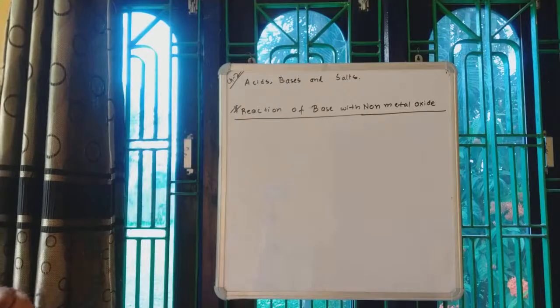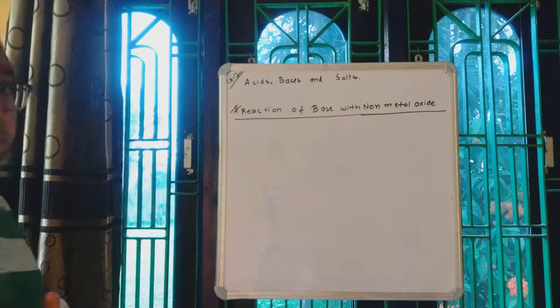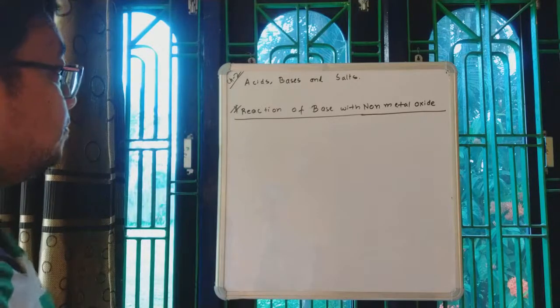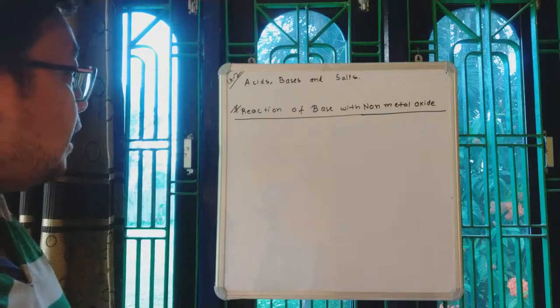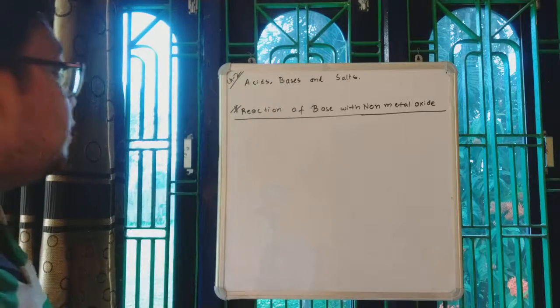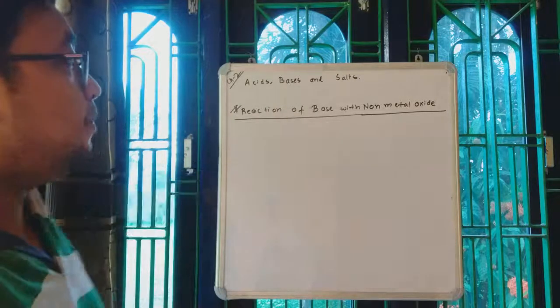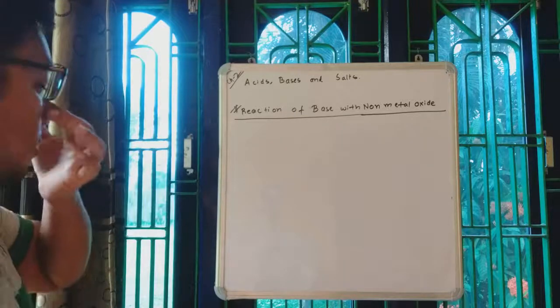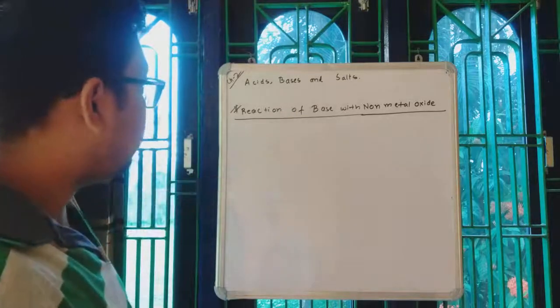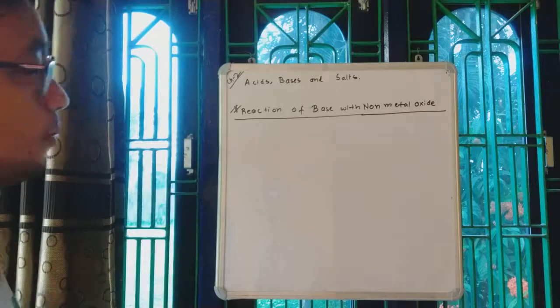If you recall, in case of acid, the heading was reaction of acid with metal oxide, but here we have a slight change. Here we are writing reaction of base with non-metal oxide.